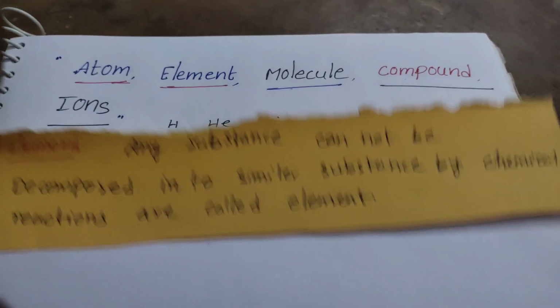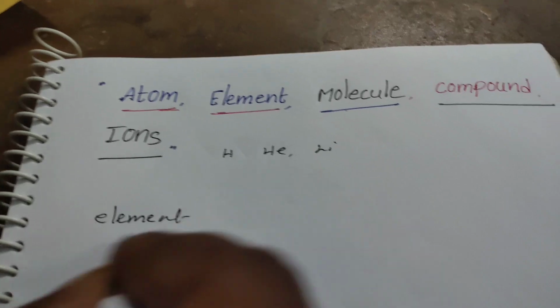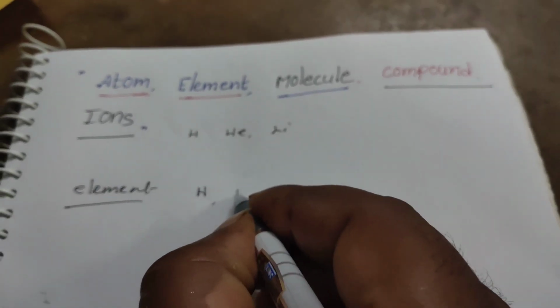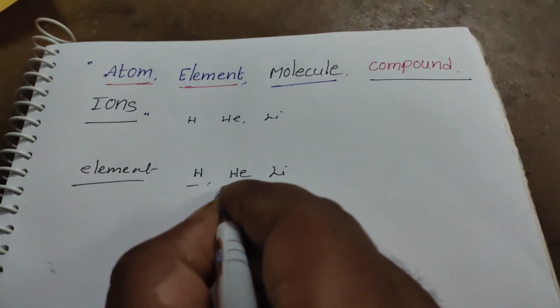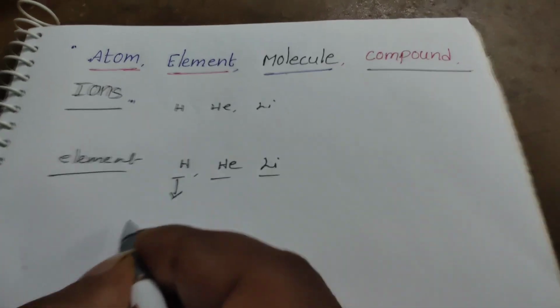For example, hydrogen is an element, helium is an element, and lithium is an element. These elements are not decomposed further. Hydrogen cannot be decomposed further, so it is not possible to decompose that form of matter. Simply, we call it an element.